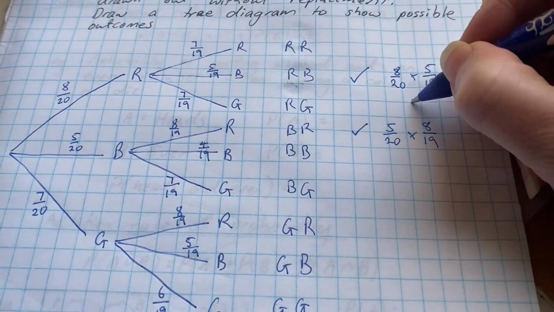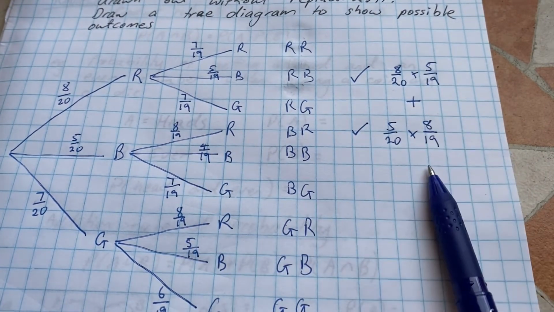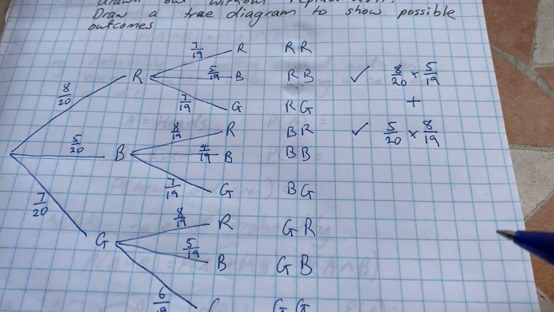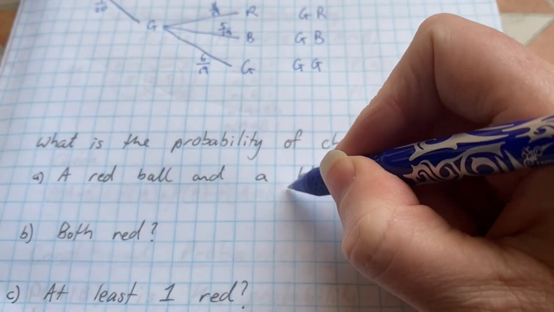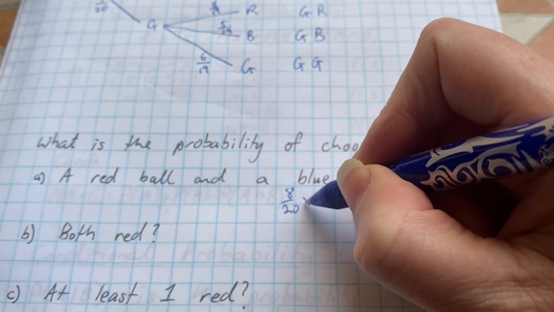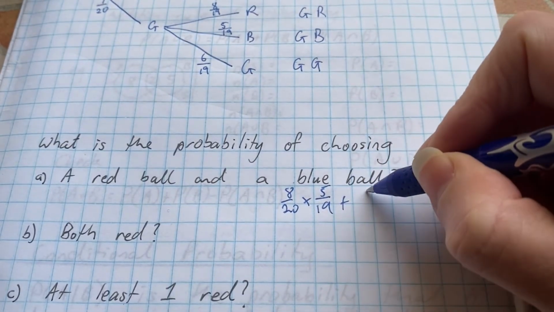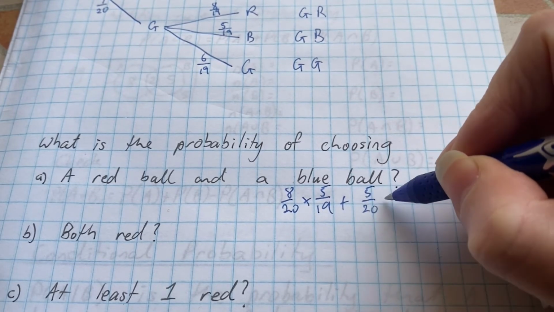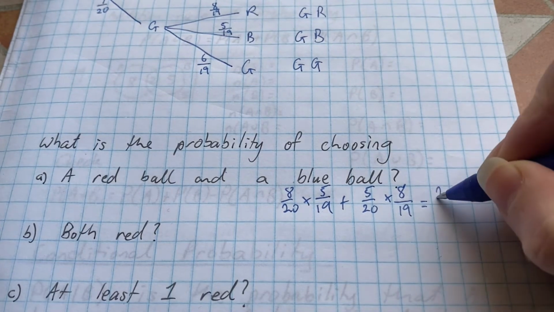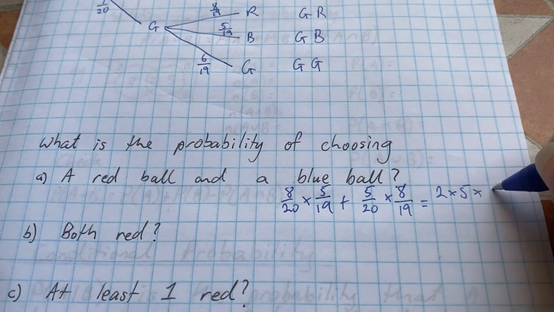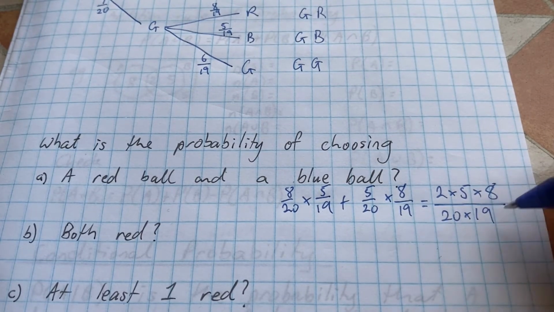Then I just need to add those together because remember we multiply across and we add down. So I'll do this down the bottom. We've got 8 on 20 times 5 on 19, plus another one of those, really it's the same thing. If I put that all together, that's the same as 2 times 5 times 8 on 20 times 19.